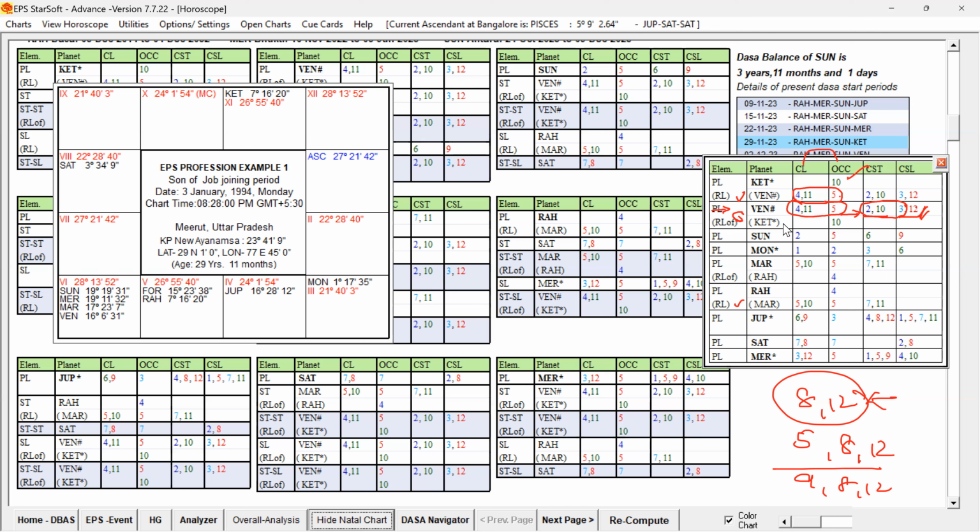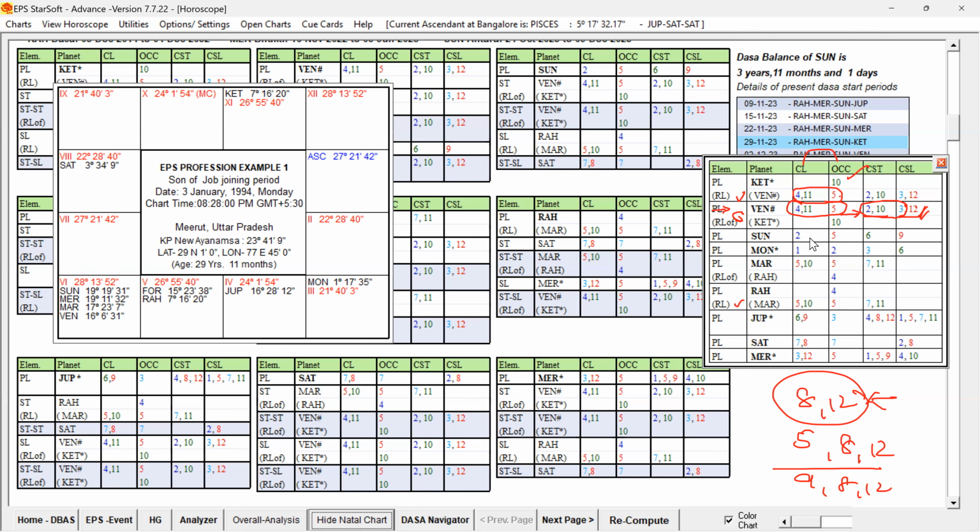So that way we can say that Venus, though it is occupying 5th house, is having favorable grouping 4, 11. 5 is also supportive for the nature of profession, and 11 will be supported by 5. I mean, 4 is supported by 5, and because it is not talking about any physical work, it is talking about the Lagna having creativity and using his knowledge, right? So that Venus is fine.